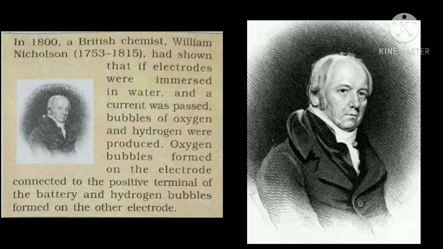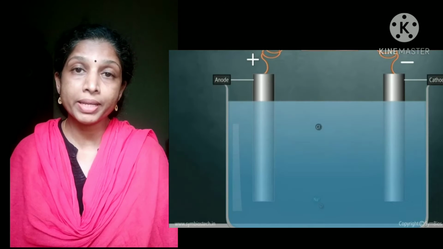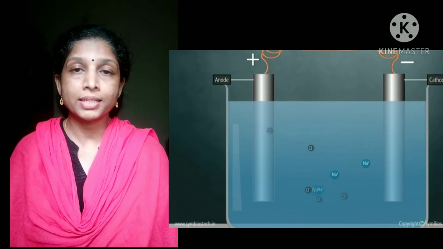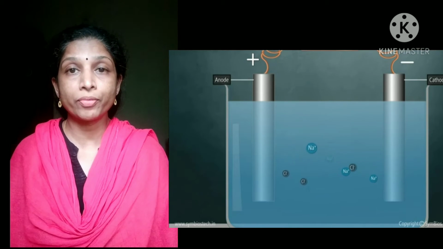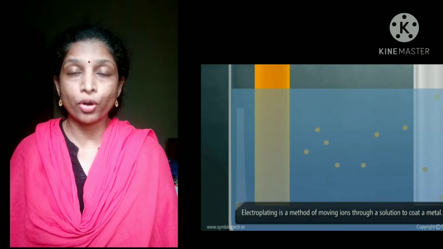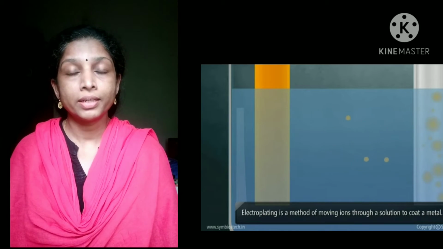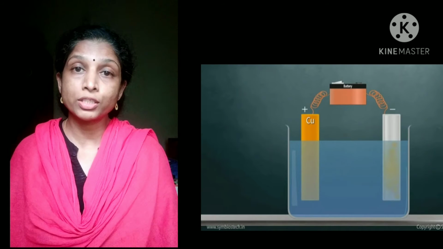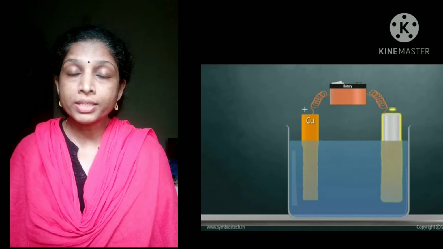Okay. Is it clear? From this activity, we can understand that when electric current passes through a conducting solution, chemical reactions or chemical changes occur. That is known as the chemical effect of electric current. As a result, bubbles of a gas may be formed on the electrodes. Deposition of metals may be seen on the electrodes. Color change of the conducting solution may occur. Okay, all this depends upon what type of solution and electrodes are used. Okay, these are the chemical effects of electric current.